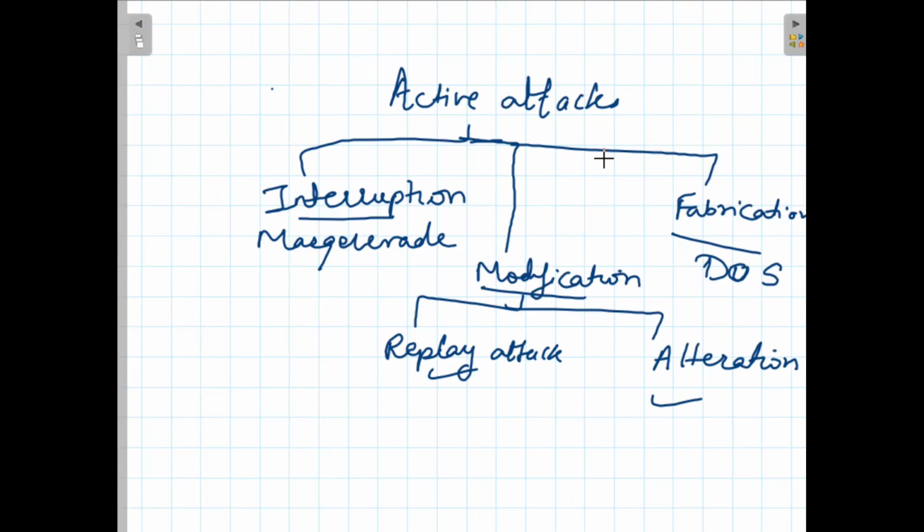Next is alteration. In alteration, the content of the message is modified or reordered, and another is denial of service. In denial of service, the service is denied to the legitimate user. They bombard the network with unwanted traffic, so the legitimate user is unable to take the benefit of the network. That is denial of service. So I hope that active attacks have been understood.